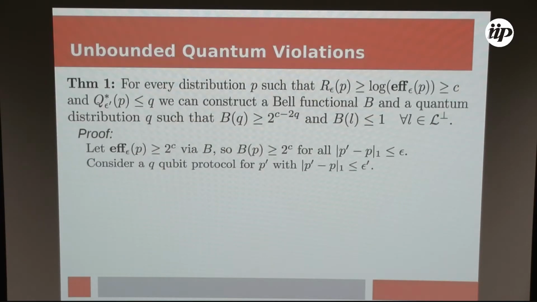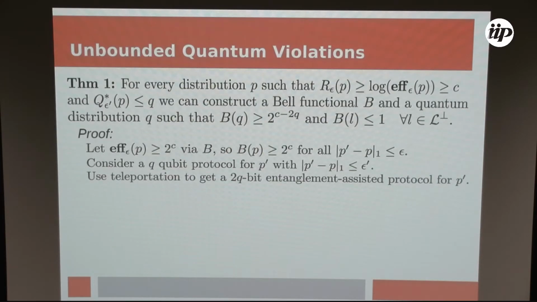Now, if we have a Q-qubit protocol for a distribution P prime, which is epsilon trace distance from P, we can use teleportation to transform it to a 2Q-bit entanglement-assisted protocol for this same distribution P prime.